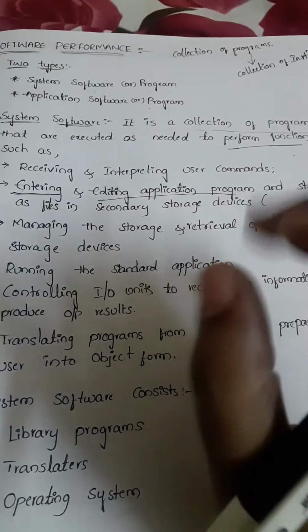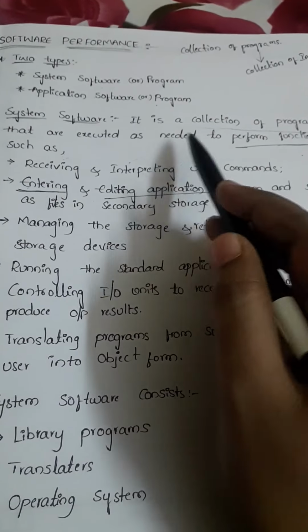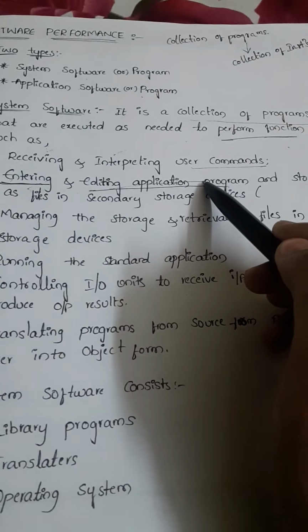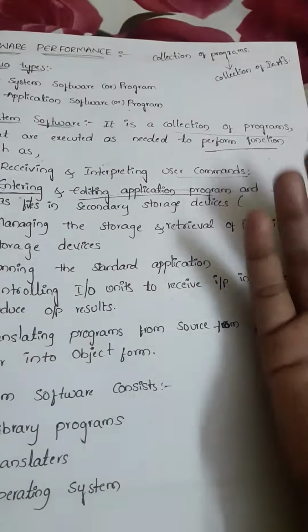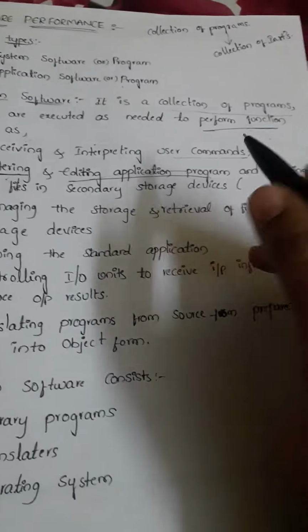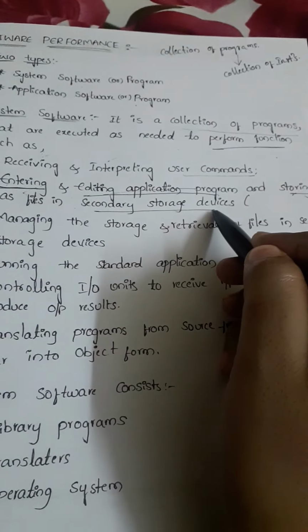So the system has different functions: receiving and interpreting user commands, as well as entering or editing the application program. After entering and editing the program, we want to store the result, so we store the files in a secondary storage device.